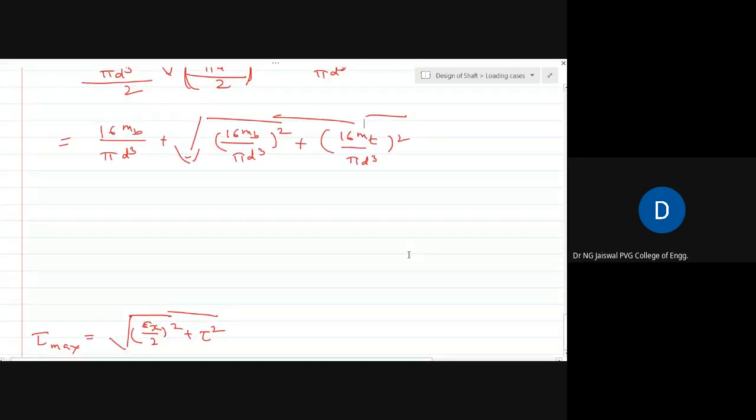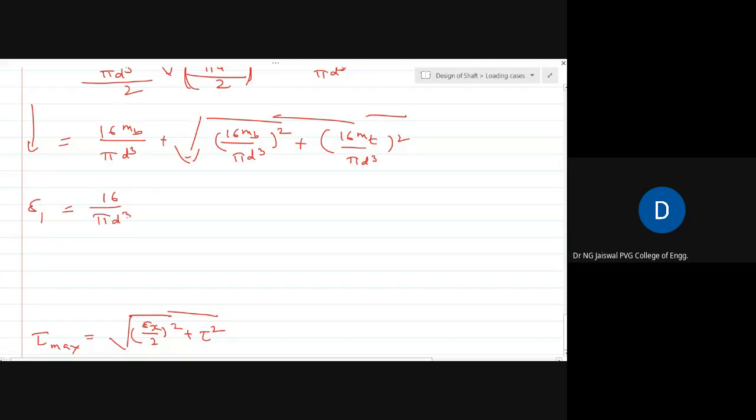Now if you see, all this is going for sigma 1. On the left hand side you get sigma 1. Now what I can do is take something common, and the common is 16 upon pi d cube.